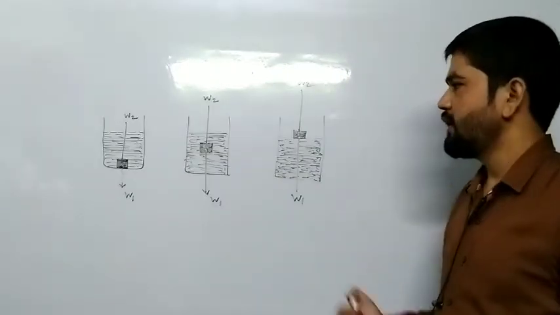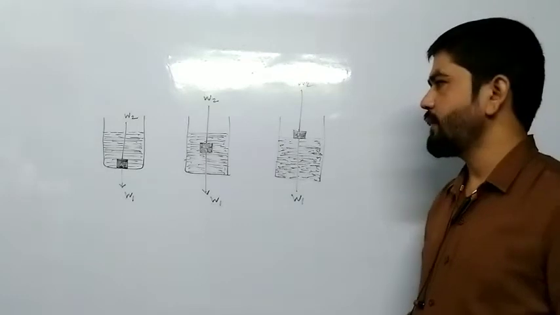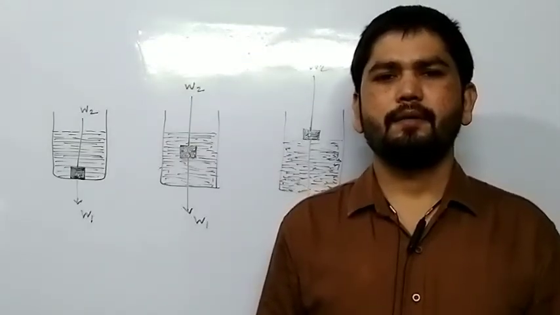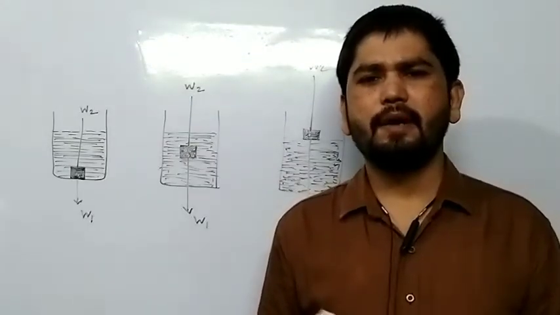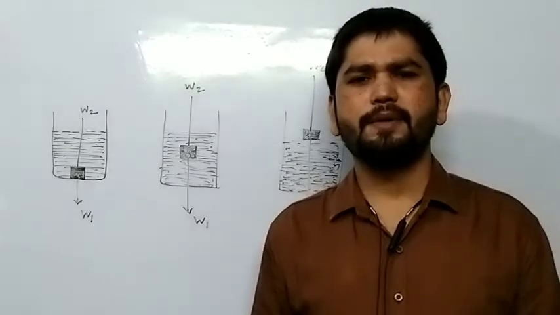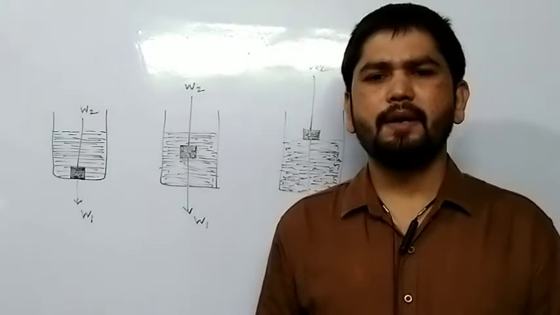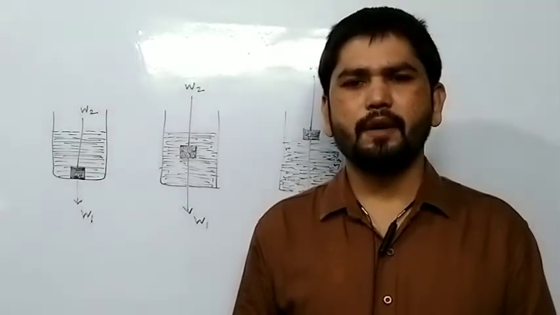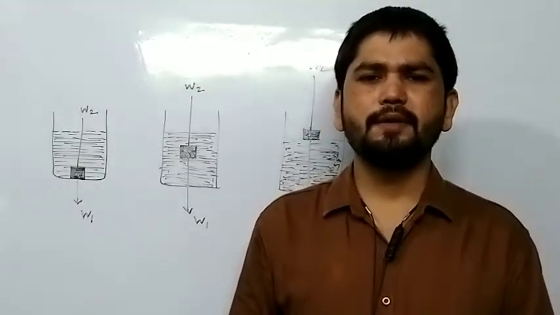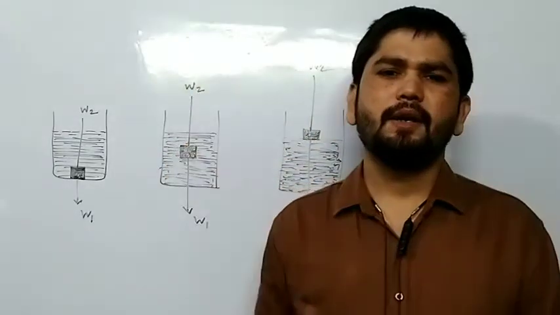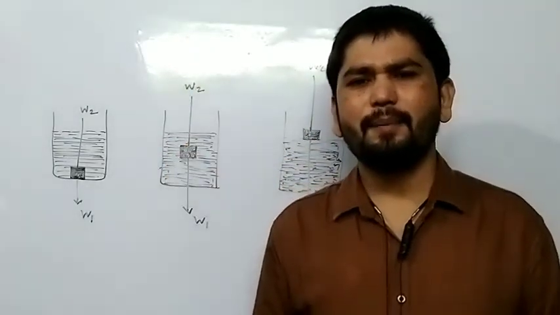Friends, so you can see just three figures in front of you. And do you know, class, why the objects sink and why float? Sometimes you drop the object, so you can see that object sinks. Sometimes what will happen? Some objects float, and some objects you can see on the surface of the water, they are floating. Why is it happening? Do you know?